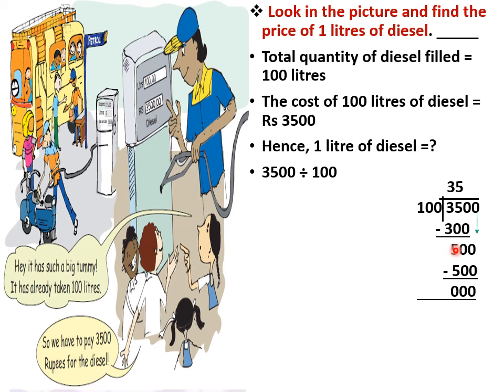So here 50 will be there, which is a smaller number, so we have to carry down this 0, so it will become 500. Now in the 100 table, 500 will come: yes, 100 fives are 500. So now we subtract 500 minus 500, we get 0. So what is our answer? Therefore, the cost of 1 liter of diesel is rupees 35. What is the cost of 1 liter of diesel? It is 35.